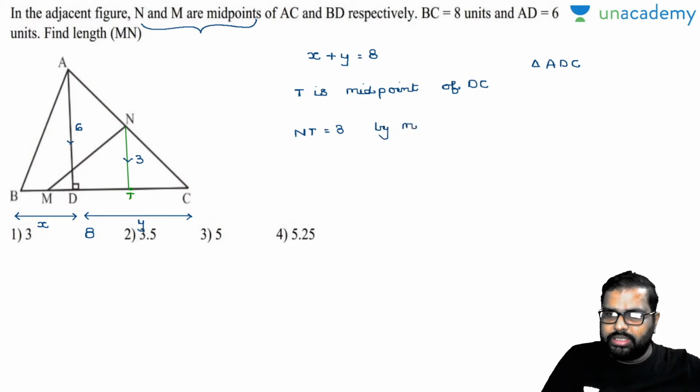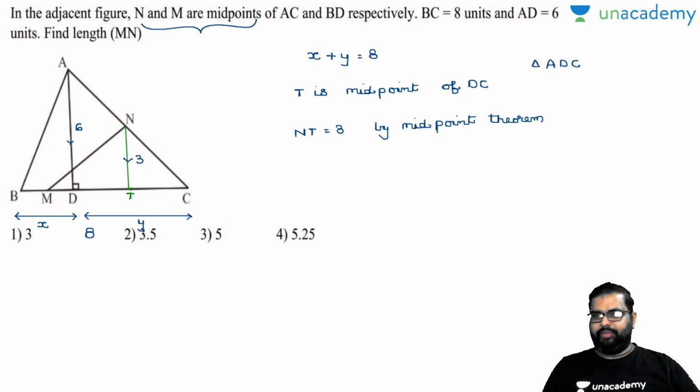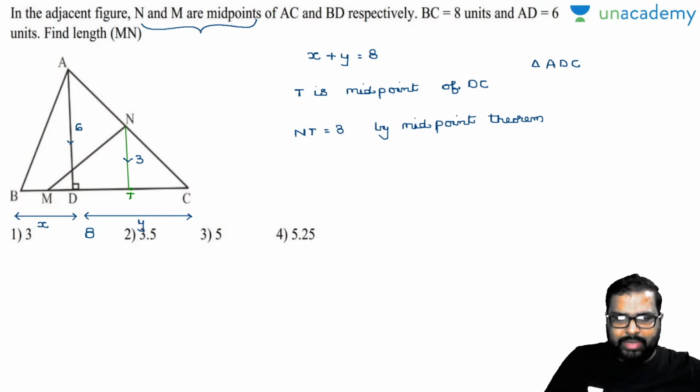Will you accept this? Yes, see here, this is what you have to observe, how to solve the questions. This is the way to know how to solve the questions. Okay, fine. So I'll take down. Now see here, M is the midpoint of BD. Now I'll take BM as X by 2. I'll take MD as X by 2.